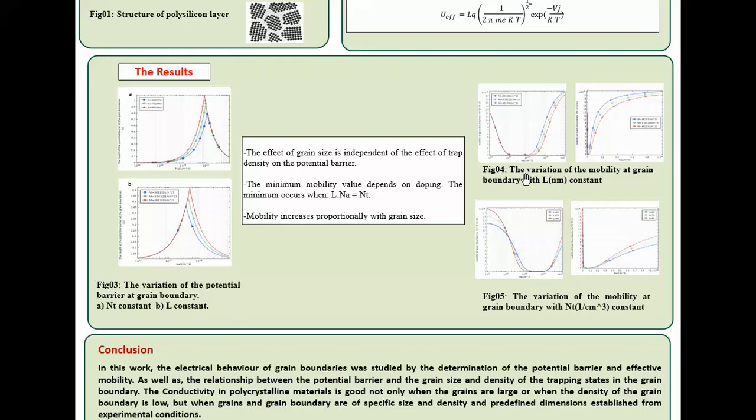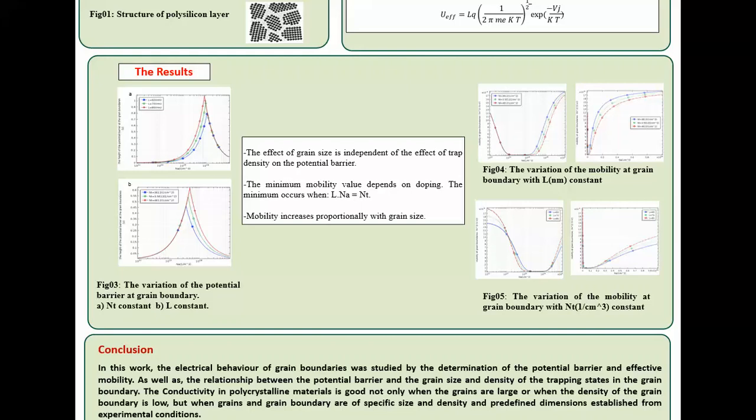In figures number 4 and 5, we have the variation of mobility at the grain boundary, with first L, the grain size, constant, and second the density of states constant. The effect of grain size is independent of the effects of trap density on the potential barrier.